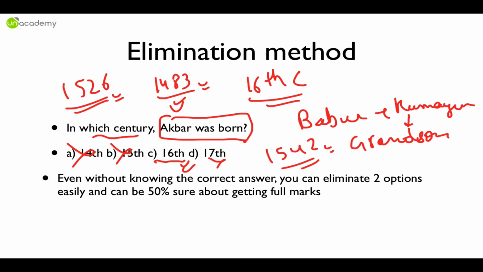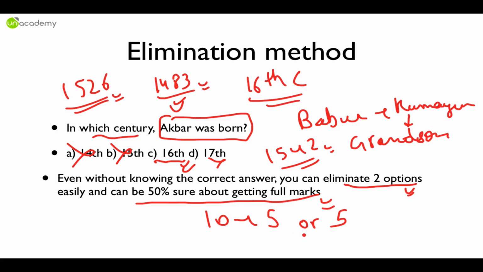and it cannot be the 17th century also, because sir and ma'am, even if Akbar rules for 50 or 60 years, he has to die in the 17th century. He cannot be born in the 17th century. But forget about everything else. Even if you can eliminate two options, you can be 50% sure about getting full marks. So if you do it for 10 questions, you will get 5 correct or 5 incorrect, and you will get some positive marks. Is that understood? In this case, you will get around 3.67 as the net marks, and if you multiply it by 2, you will get around 7.5 marks. So please do not miss out on these easy marks.